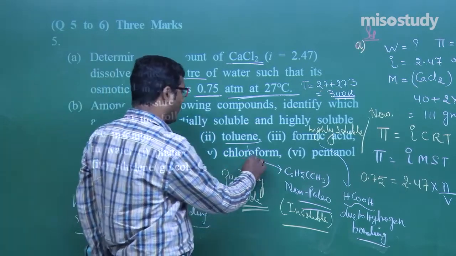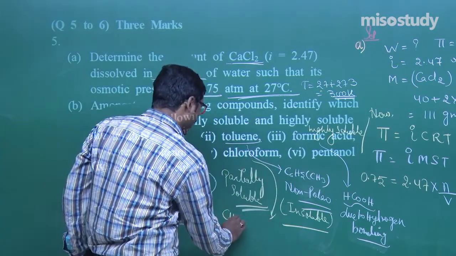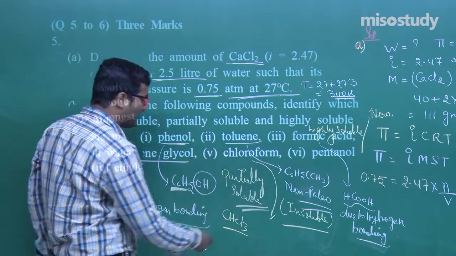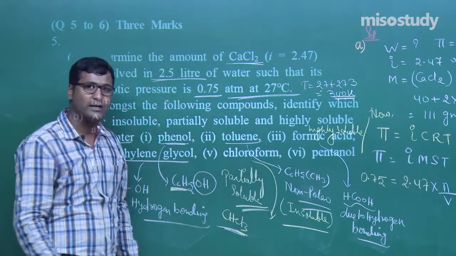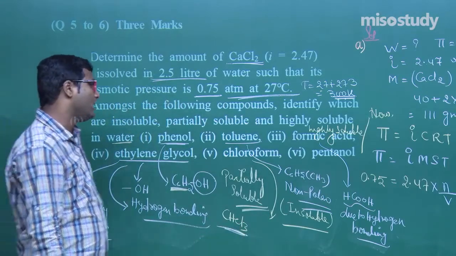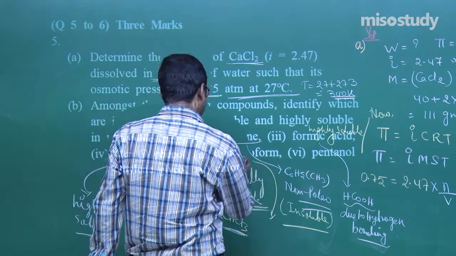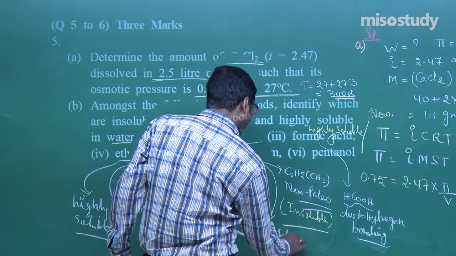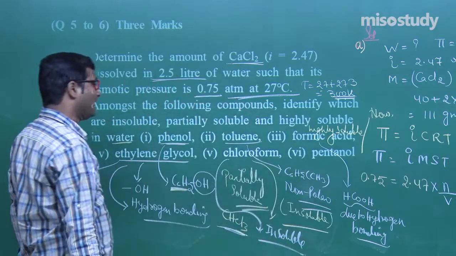Now there was chloroform. What is the formula of chloroform, my friend? CHCl3. It has very little dipole moment, that is, it is equivalent to a non-polar molecule. So this one is again insoluble in water. Chloroform is insoluble in water.